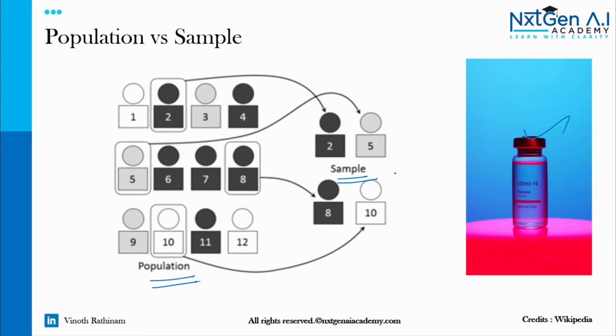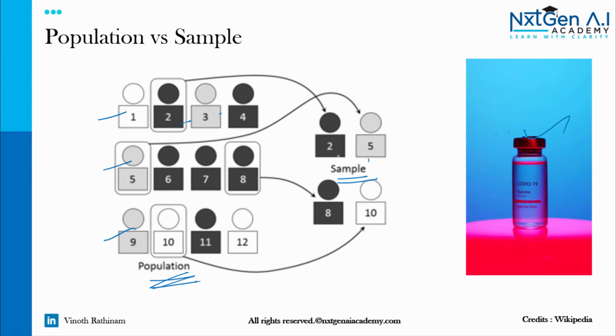Because in reality, we can't take the risk of testing the medicine on the entire population. That is equivalent to vaccinating the entire population, which is not feasible. So what they do, they select a sample from this population. For example, if we consider India, they choose a sample from different states and union territories.